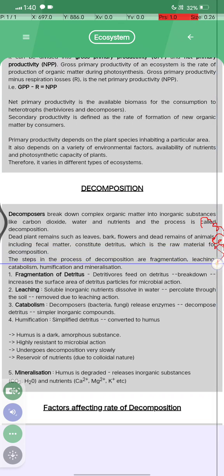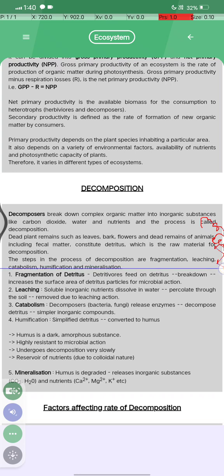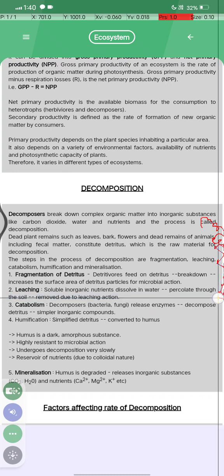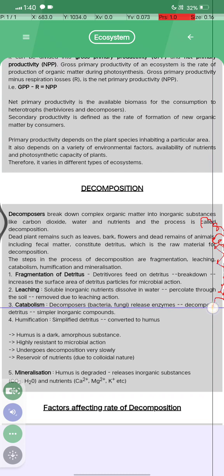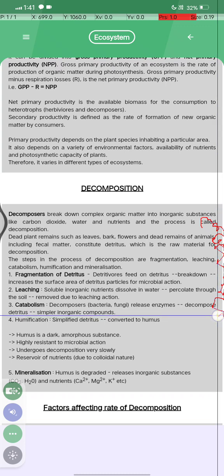The steps in the process of decomposition are fragmentation, leaching, catabolism, humification, and mineralization. Fragmentation of detritus: detritivores break down detritus, which increases the surface area of detritus particles for microbial action. Leaching: soluble inorganic nutrients dissolve in water, percolate through the soil, and are removed. Catabolism: the decomposer bacteria and fungi release enzymes and decompose the detritus into simpler inorganic compounds.